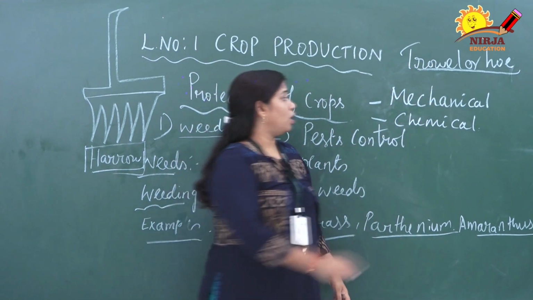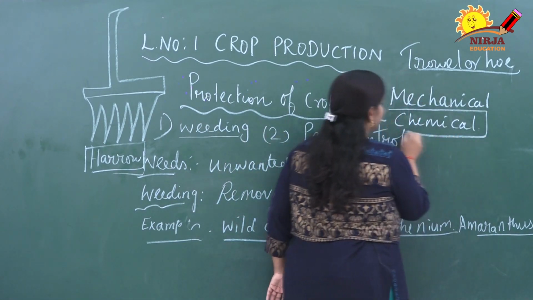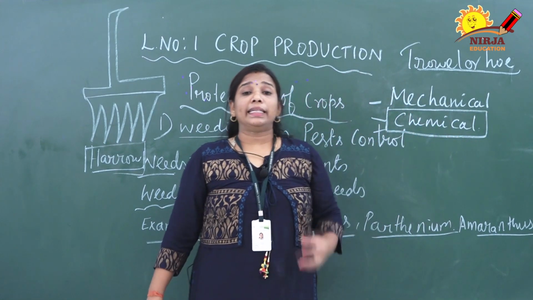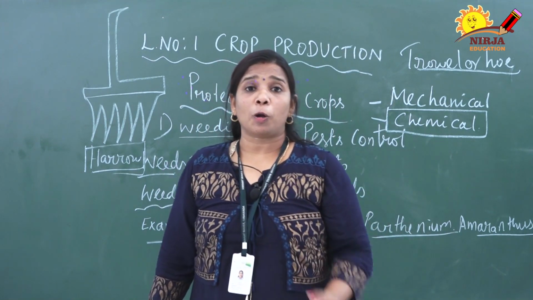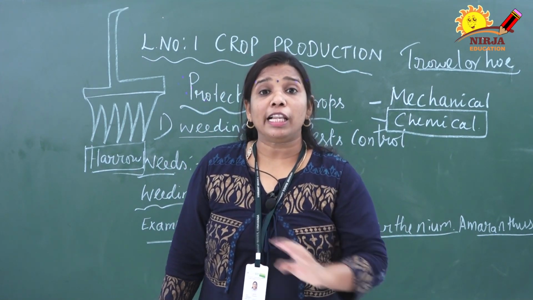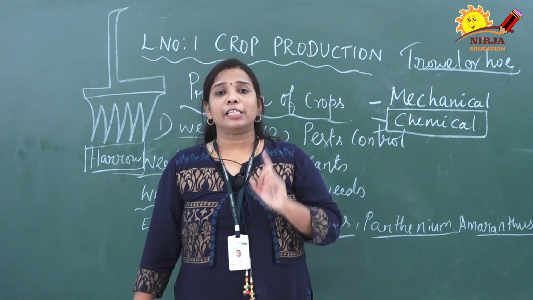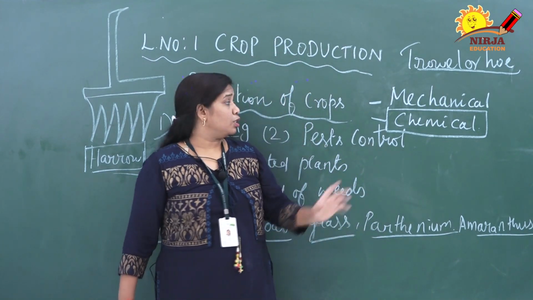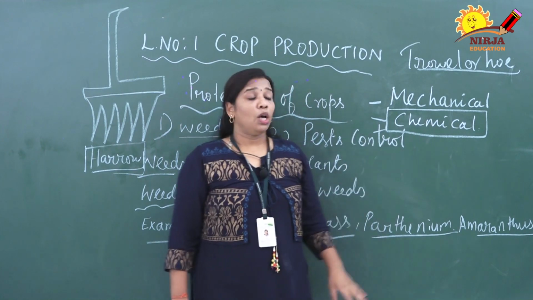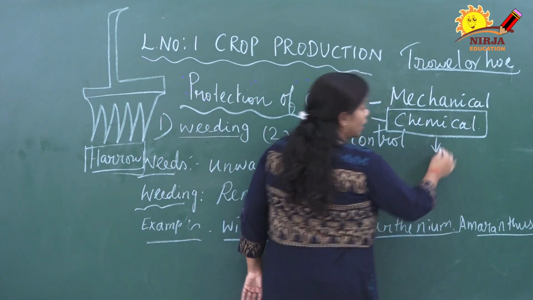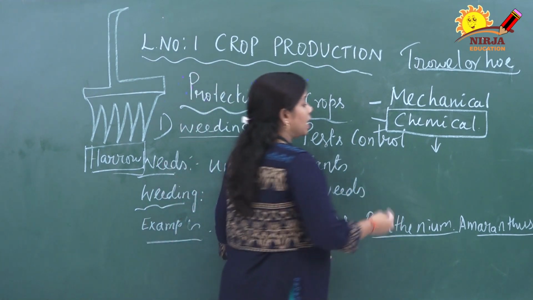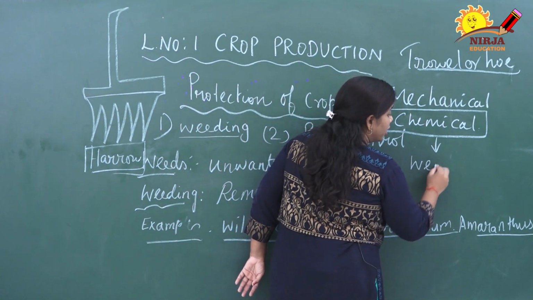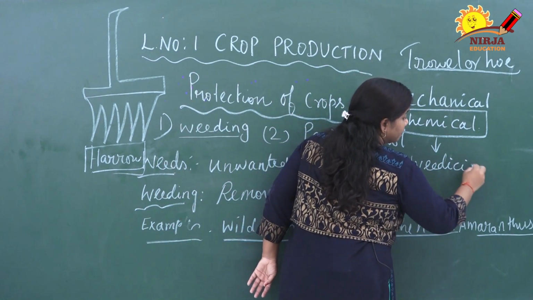The next method is called the chemical method. In the chemical method, certain chemical substances are used or sprayed on the crop plant which helps to kill the weeds. Those chemical substances which kill the weeds are called weedicides.